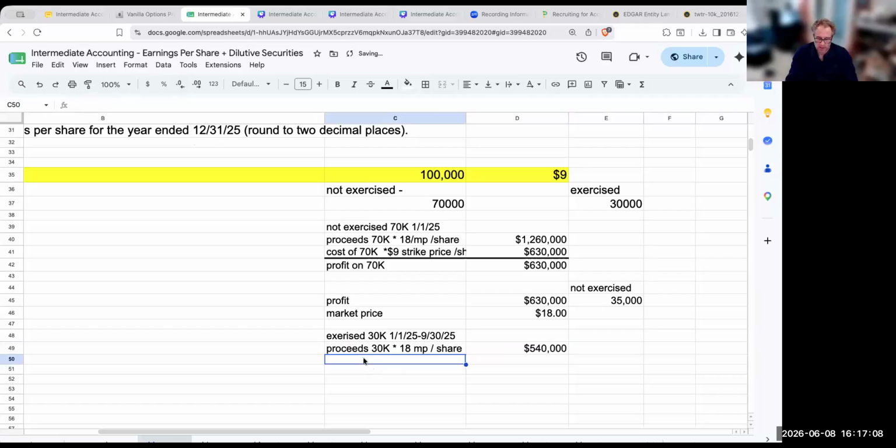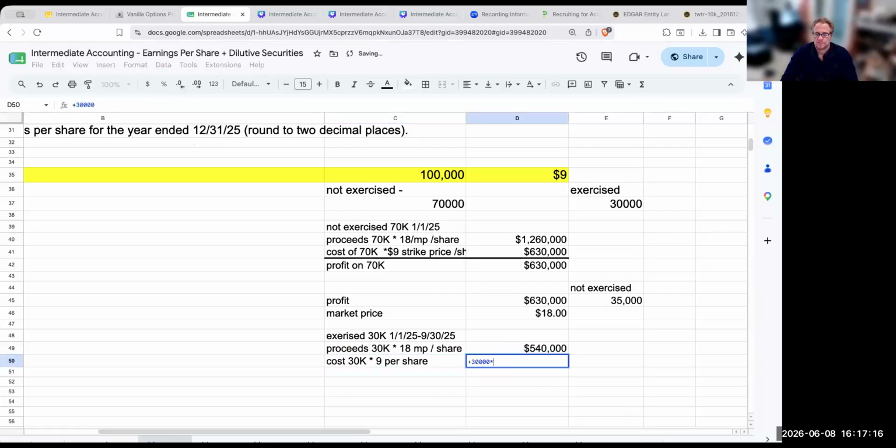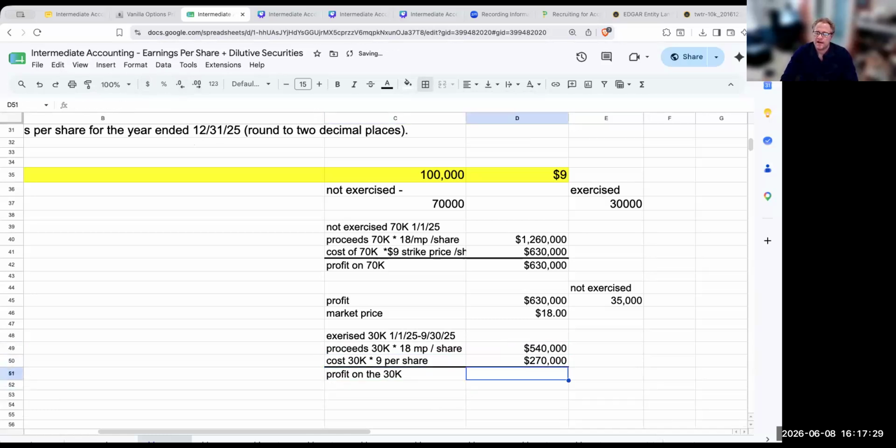And now, same time over here, the cost is going to be 30,000 times $9 per share, or $270,000. So my profit on the 30,000 is going to be $270,000. Bottom line, for $9, I doubled my money right over here. My market price is basically going to be $18.